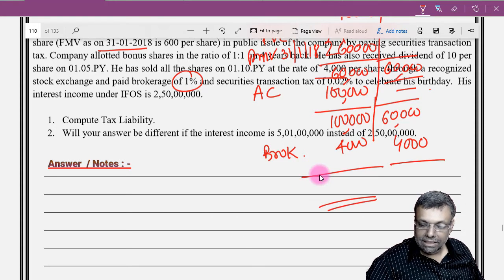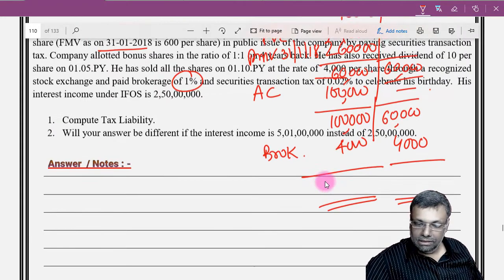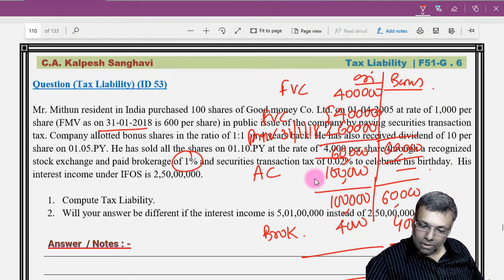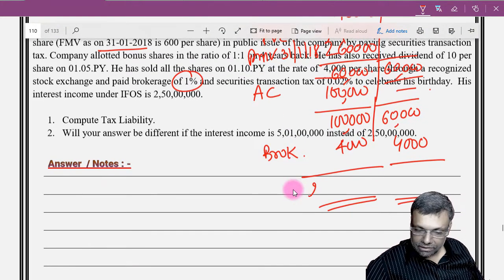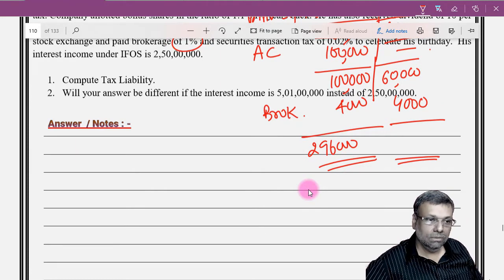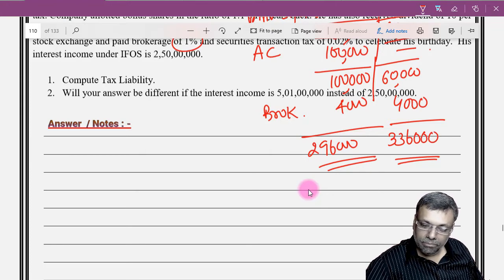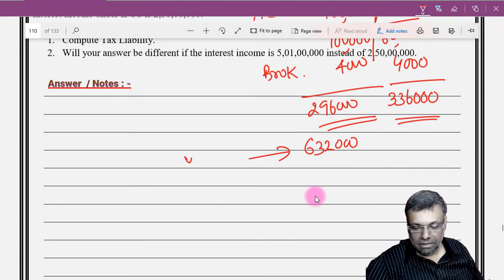And security transaction tax is not allowed as a deduction in the capital gains chapter. So in the given case, 4 lakhs minus 1 lakh and minus 4,000. So capital gains 2,96,000 with respect to original long term, and with respect to bonus, it's going to be 3,36,000. Total 6,32,000 is your long term capital gains under section 112A.